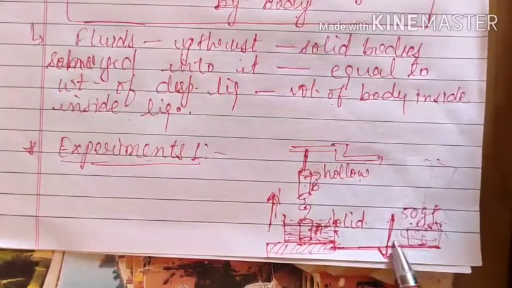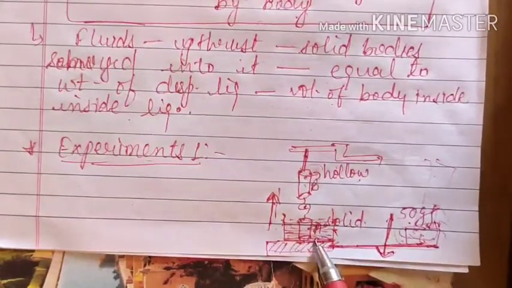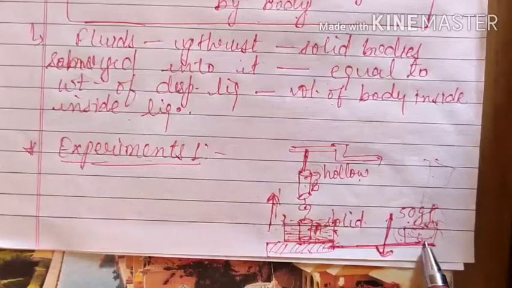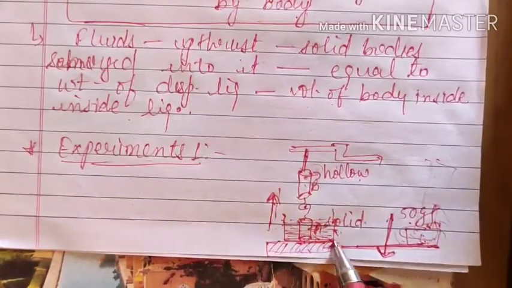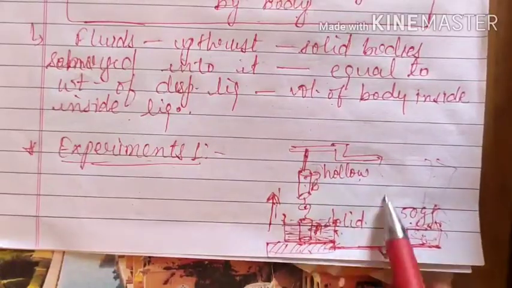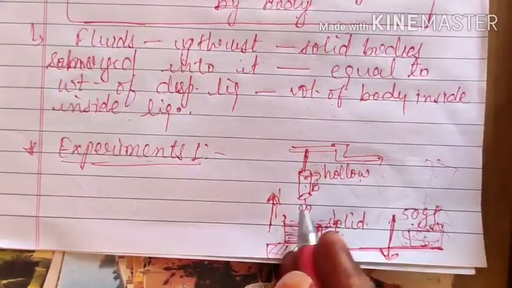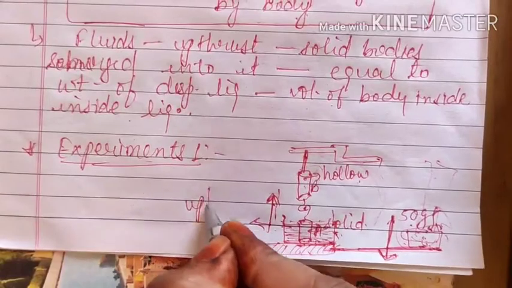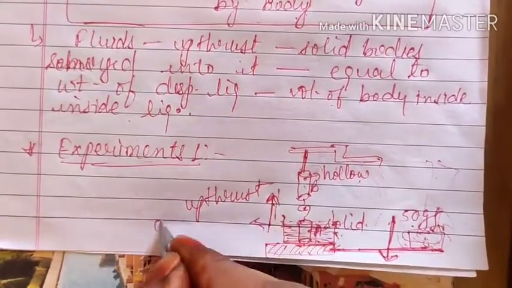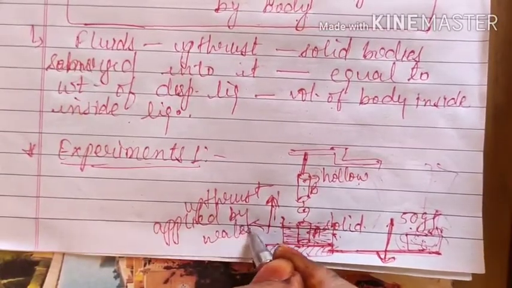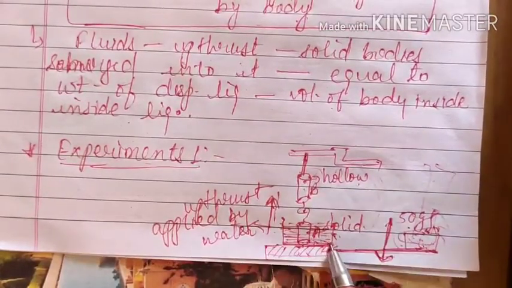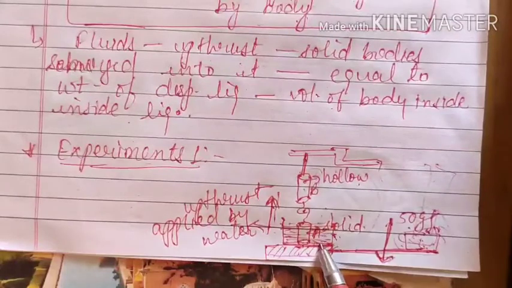You have not made any change. Initially also you had only these two cylinders and you weighed them, and this time also you have the same thing. Then why has the weight of this arrangement suddenly decreased? The reason is the upthrust applied by water. Because of this there is a decrease in the weight, because we know that upthrust will decrease the weight.